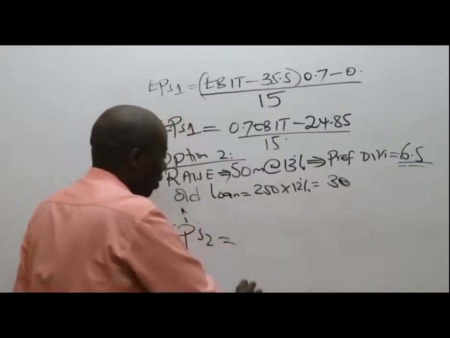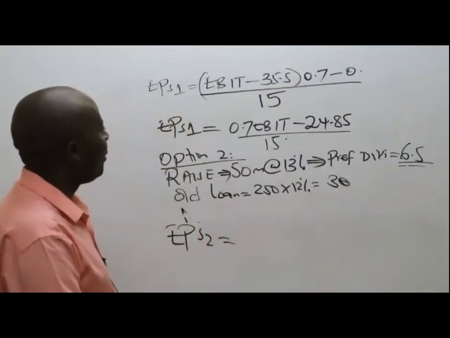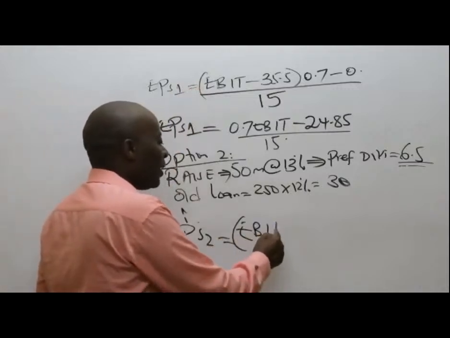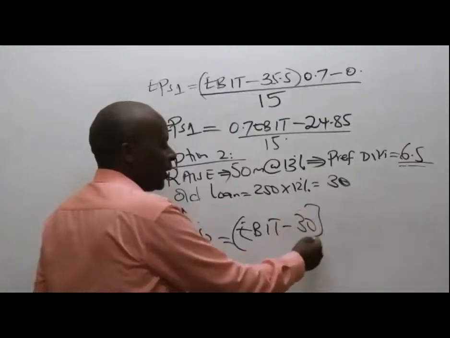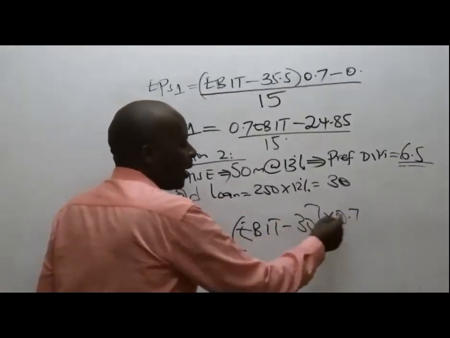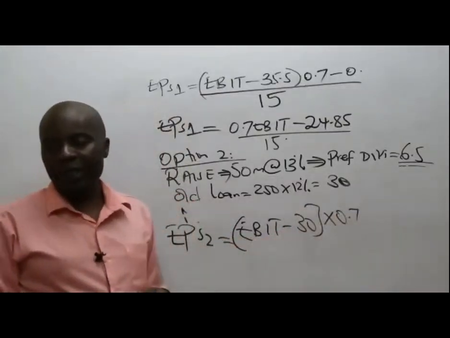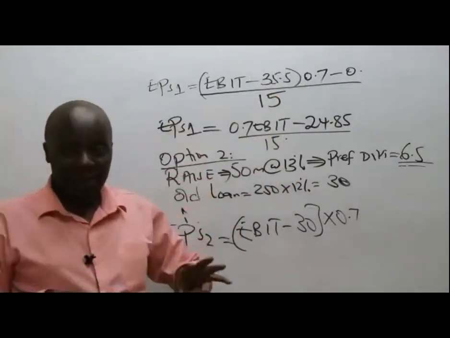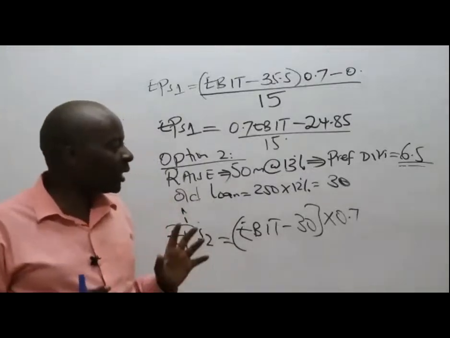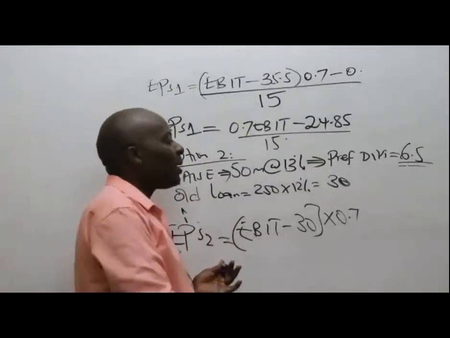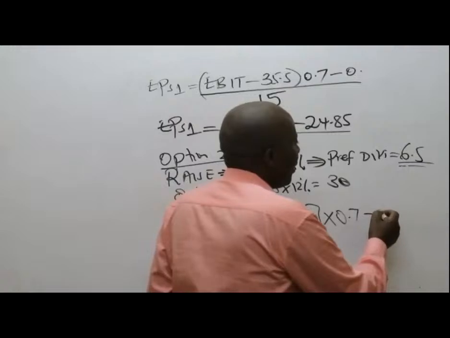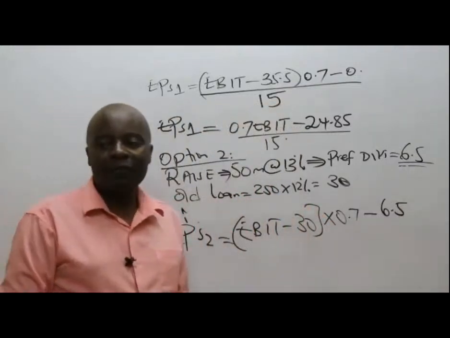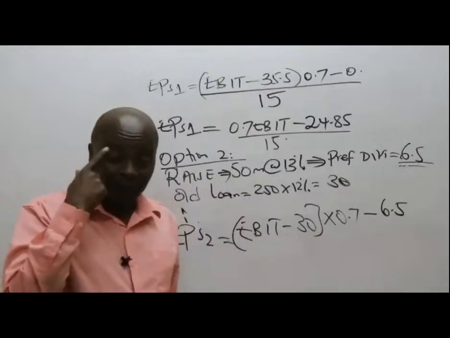Now listen, ladies and gentlemen, my EPS2 will be equal to EBIT. I know EBIT inabakingi hivyo. EBIT minus interest of 30. Multiply this by 0.7 because of the 1 minus tax thing. 1 minus T gives me 0.7. Minus my preference dividend, which is 6.5.